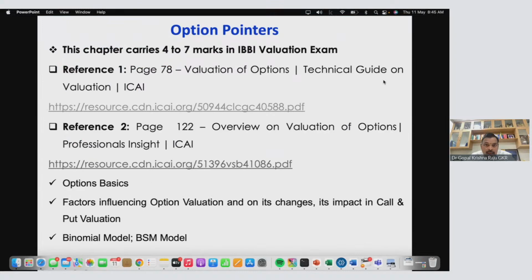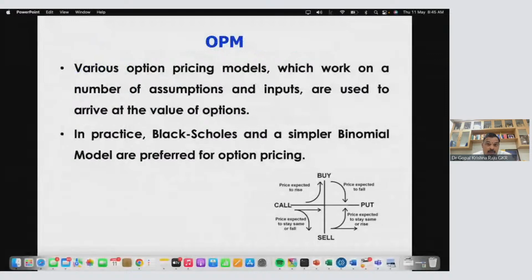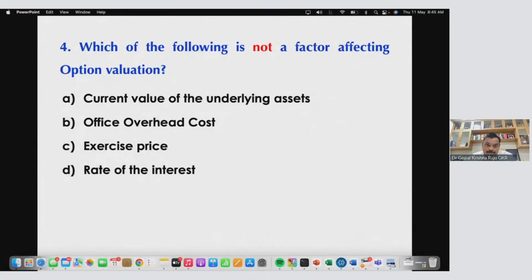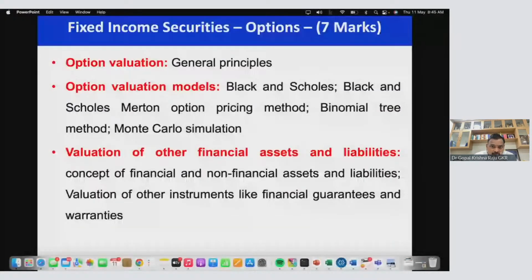Now in the general principles, I want to bring to your attention one very interesting question. Now, this is called the option pricing model. We have various option pricing models. Look at the syllabus. There are the Black and Scholes model, and the Black-Scholes-Merton option pricing model. Now there are two things here. This is Lakshmikant and Pyarelal, and one more person has also joined. So this is 2 persons, this is 3 persons. There is a difference between the Black-Scholes and Black-Scholes-Merton option pricing models. Please wait for some time, I will explain the difference.